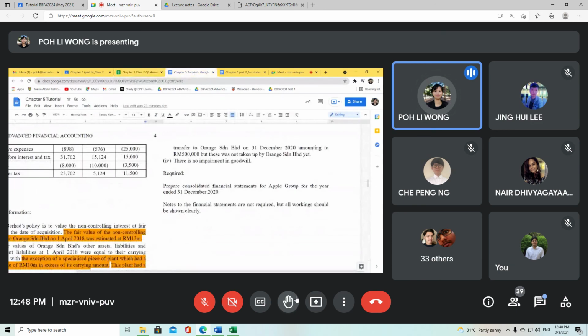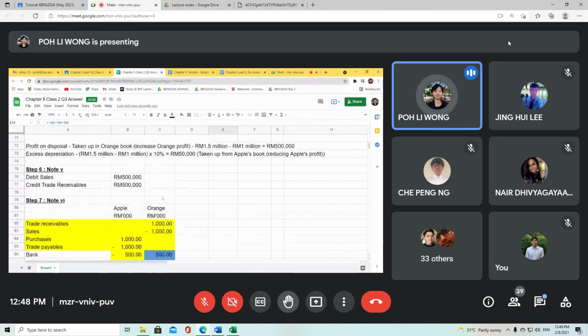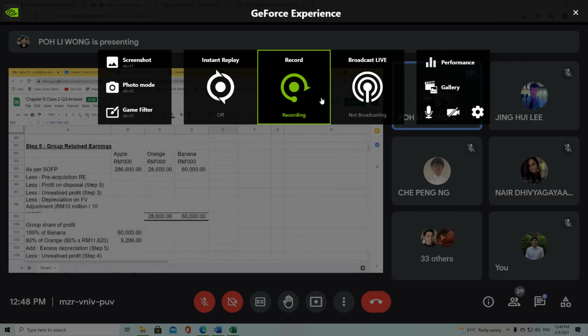So now we have reached the last part. There is no impairment in goodwill. Okay, so now we have completed all the steps. All right, now we can already calculate our